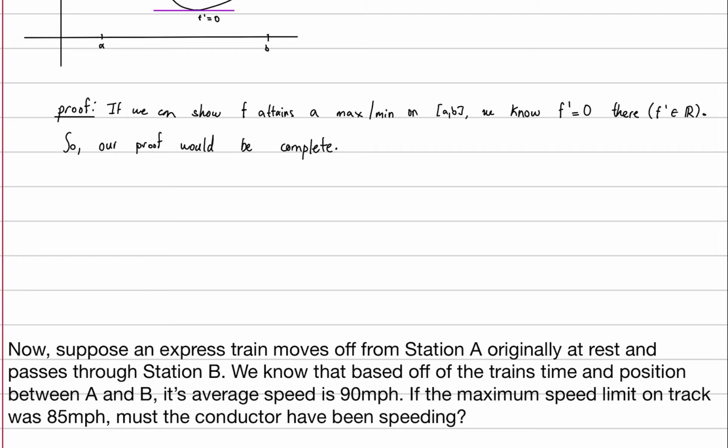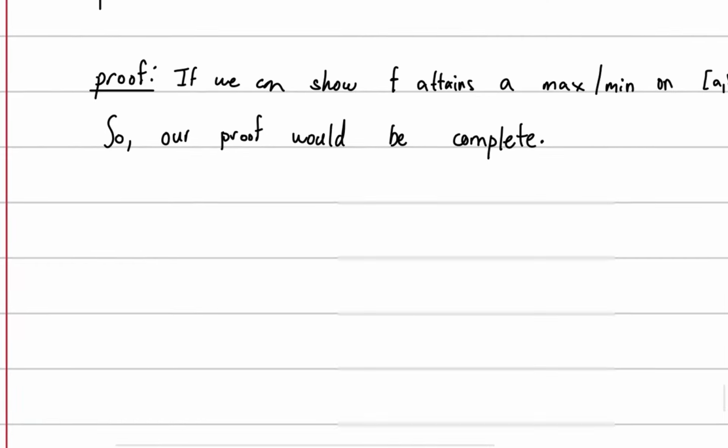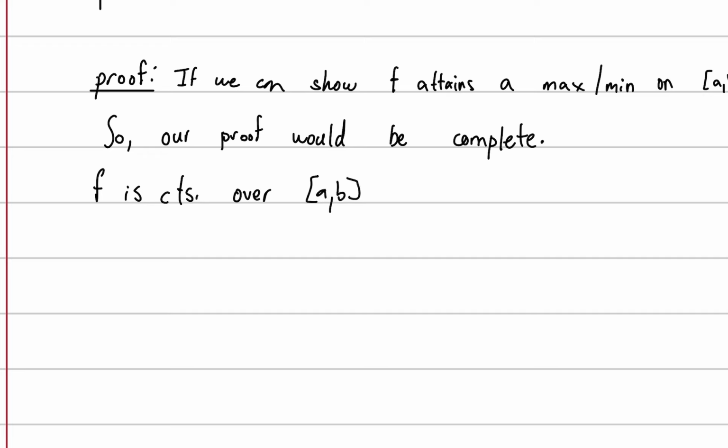Well, we know that f is continuous over the closed interval [a, b]. So, f is continuous over [a, b], but this implies that by the extreme value theorem, f attains a max and a min, right?